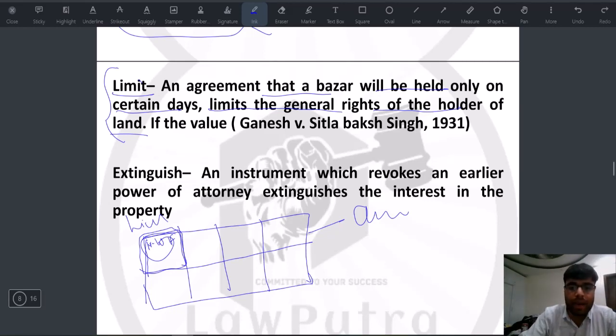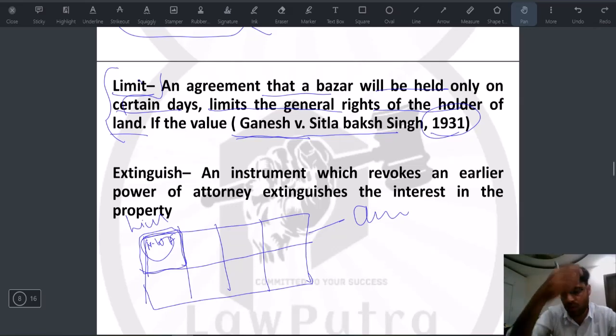And this example I have taken from the case Ganesh versus Sitala Baksh, 1931. This was pre-independence. In the Registration Act and the TPA, a lot of questions or judgments will be pre-independence, because that's when the whole interpretation of it came into play. These are very old acts; the Registration Act itself is from 1908.